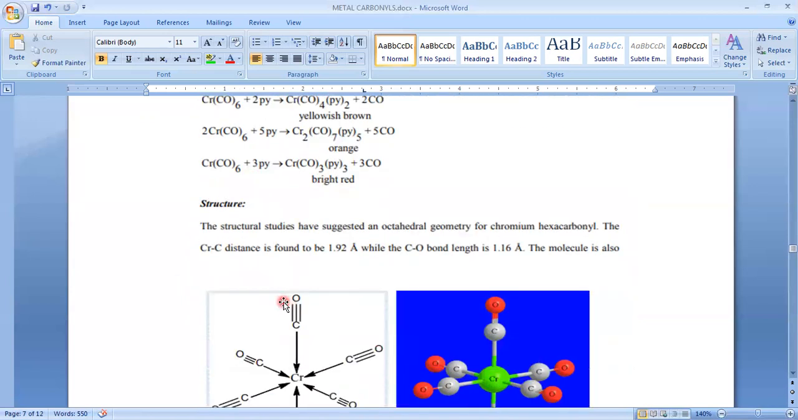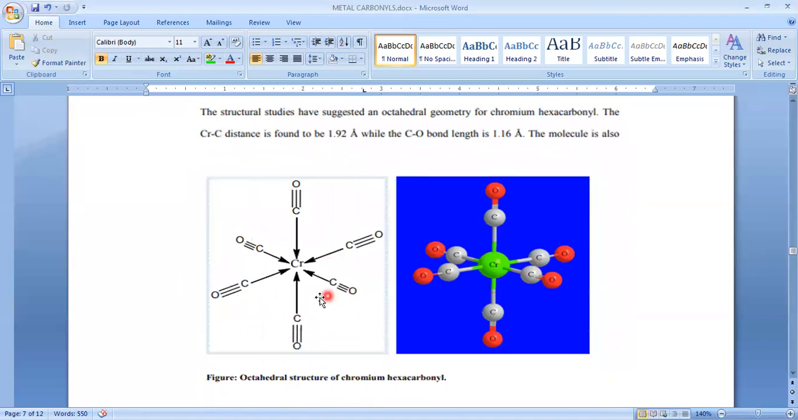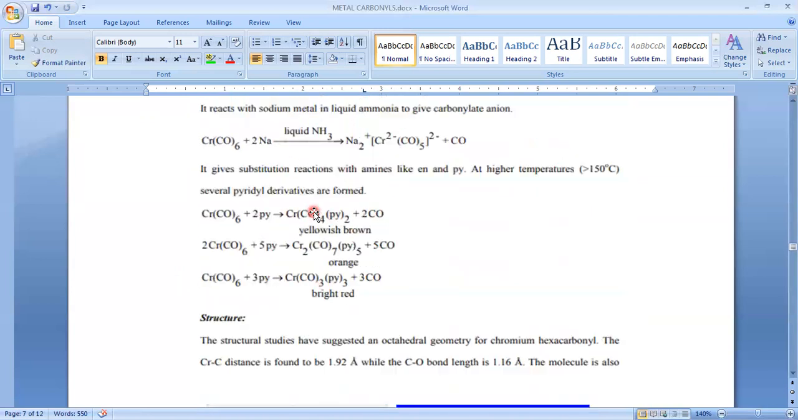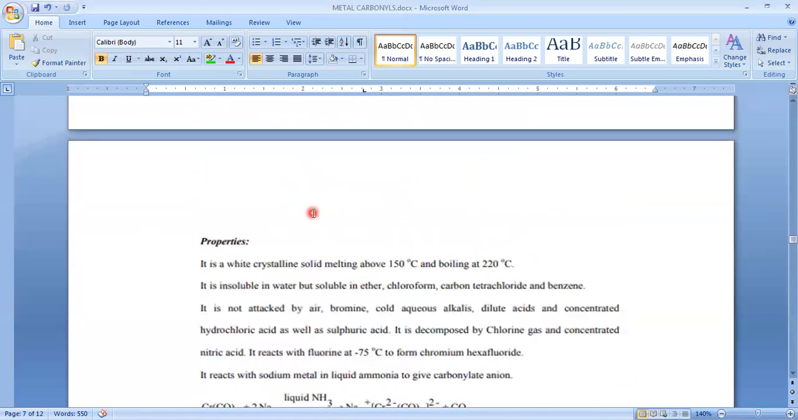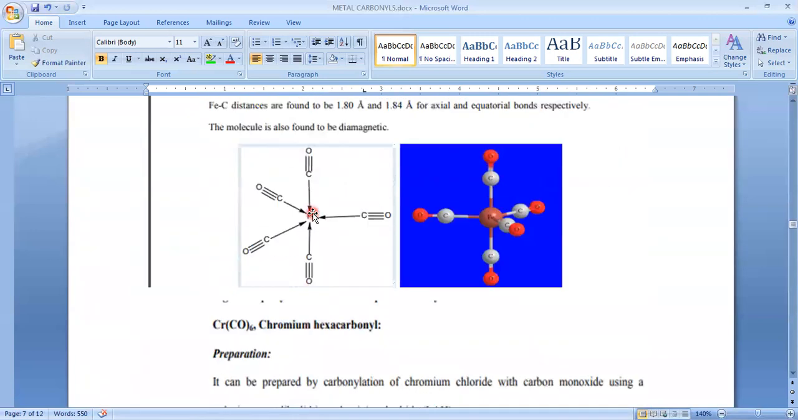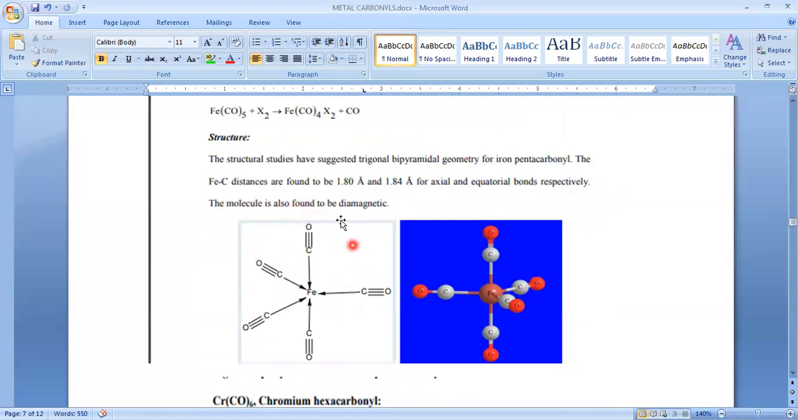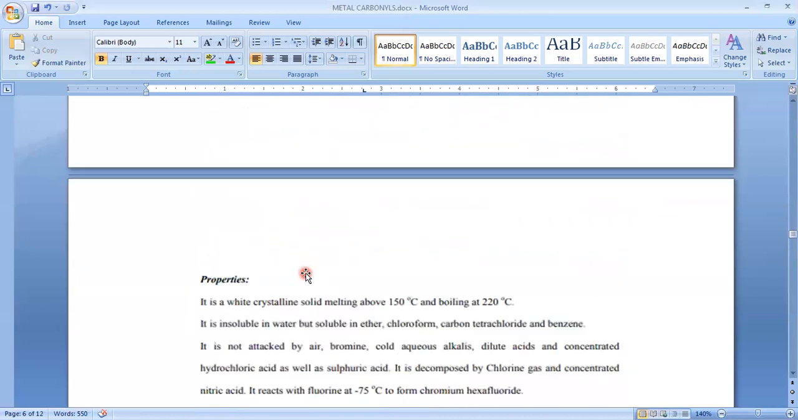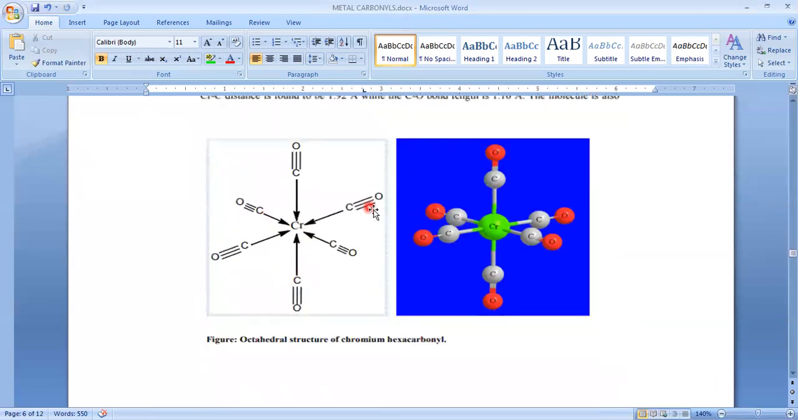And the structure is octahedral, due to d2sp3 hybridization. The previous one is dsp3 hybridization, sorry, not d3sp2. So the previous one is dsp3 hybridization, trigonal bipyramidal, and this one is d2sp3 hybridization, and the structure is octahedral.